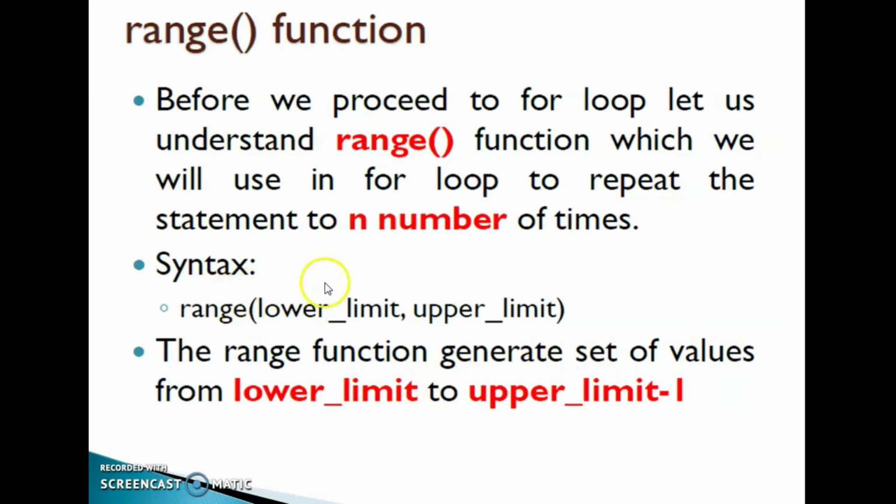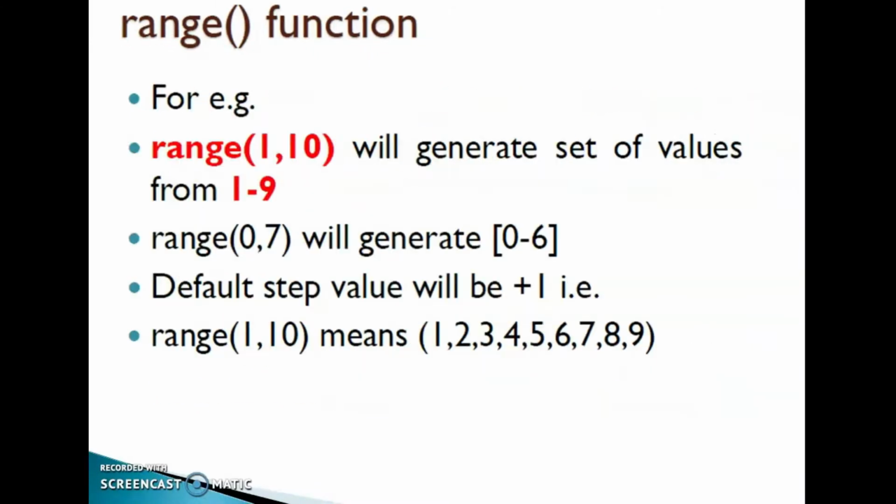For example, range 1, 10 will generate a set of values from 1 to 9. The upper bound value is not included in this set, but the lower bound value is included.